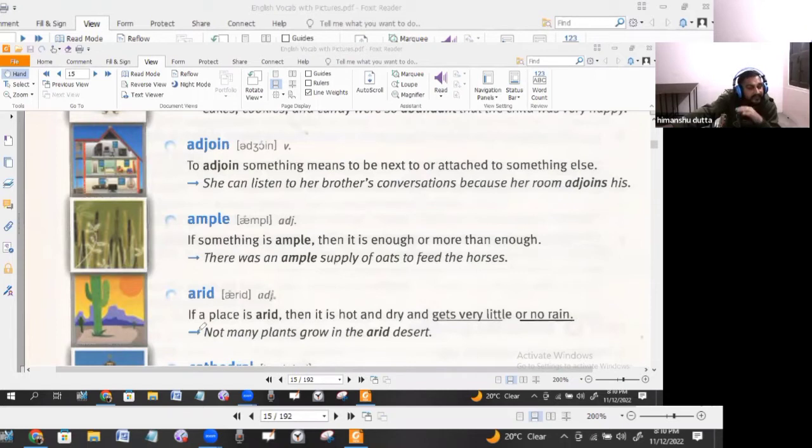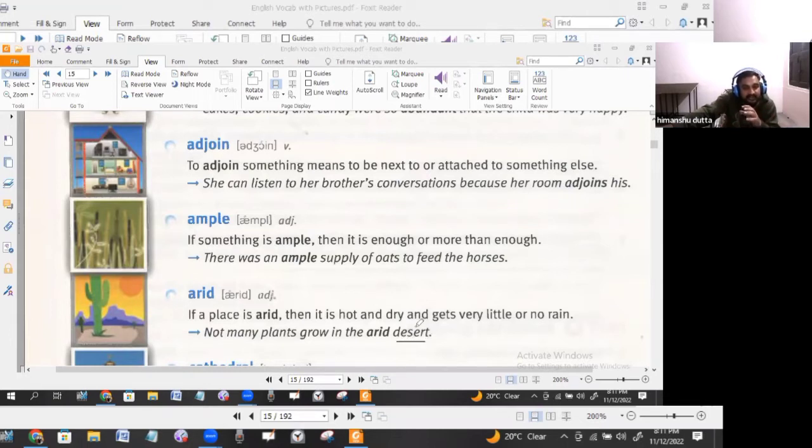When there is no rain, there is scarcity, or what we say scanty. If there is a small amount of rain, then definitely the area is an arid area. So not many plants grow in the arid desert. One is desert, one is dessert, so there is a difference. Dessert is something that we eat after our dinner, like a sweet. Desert, but it is desert.